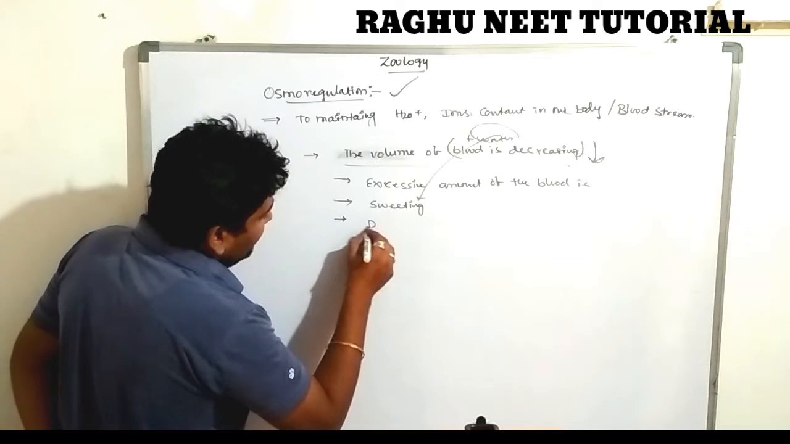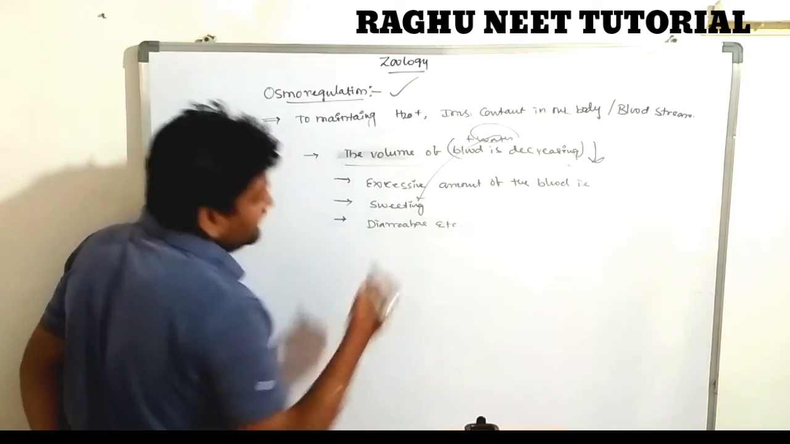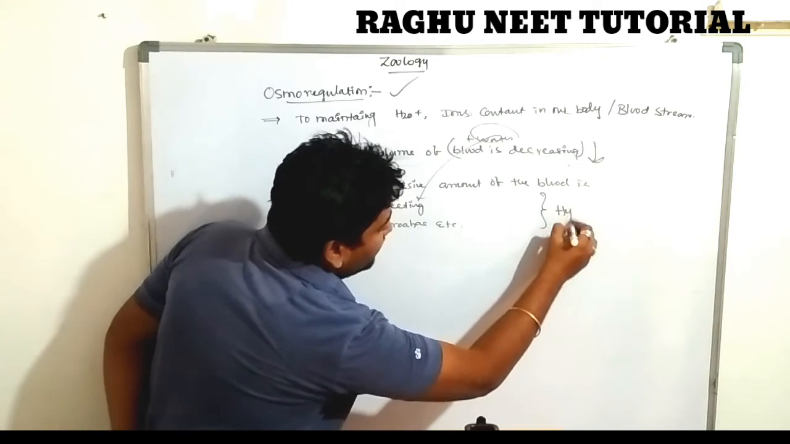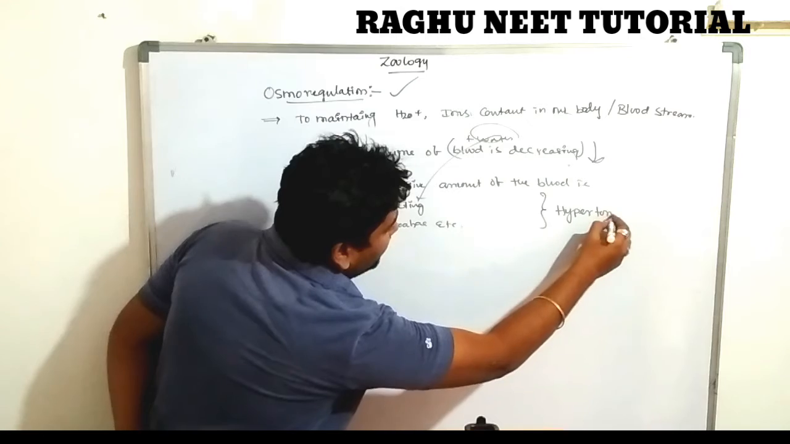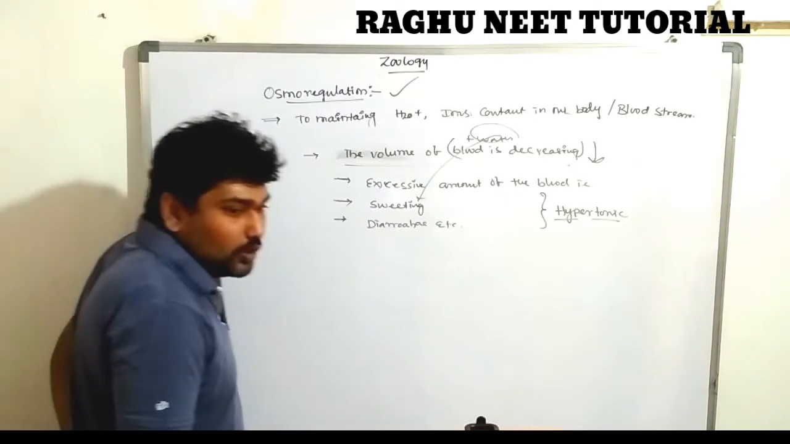Third one is known as diarrhea, and etc. Some health issues. So these are also causing hypertonic urine. What I am saying, hypertonic, not hypo. These three factors are majorly causing hypertonic urine.